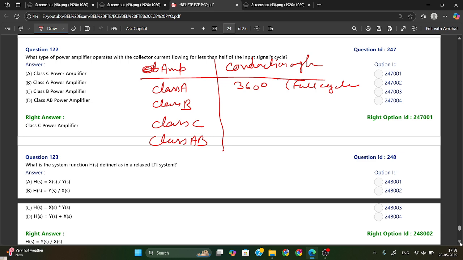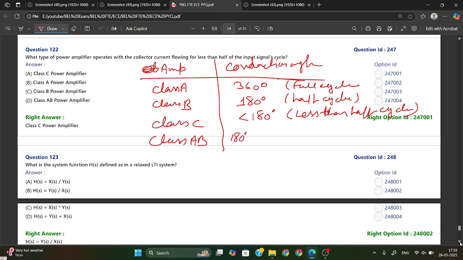Then for class B it will be 180 degrees, or half cycle. For class C it will be less than 180 degrees, or less than half cycle. And for AB it will be between 180 and 360 degrees. So here they have said less than half of the input signal, which is less than 180 degrees, that is class C amplifier. So class C power amplifier is your answer.